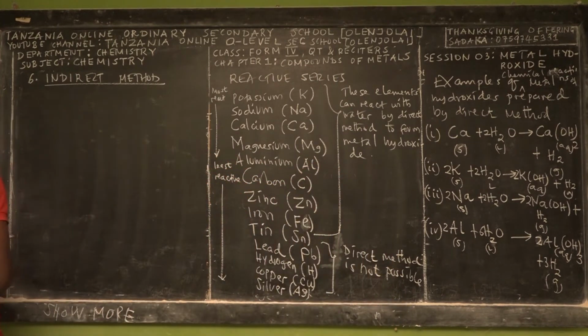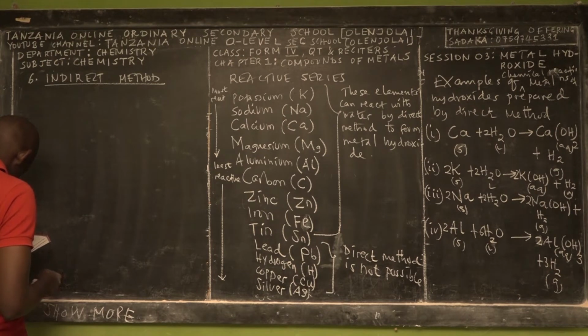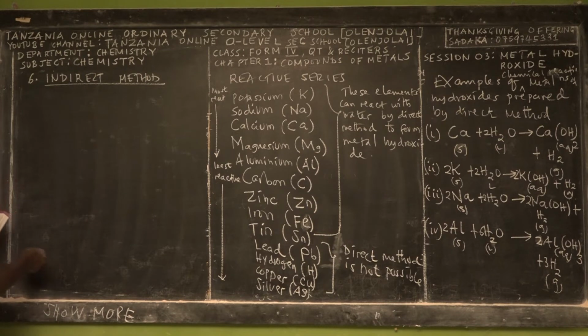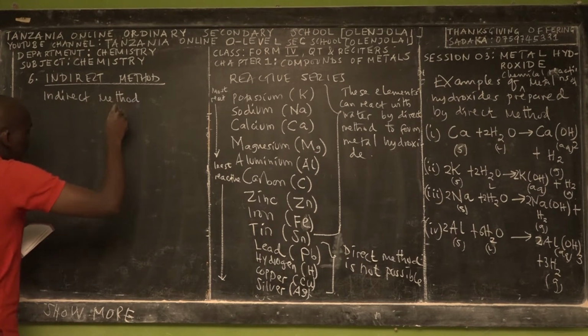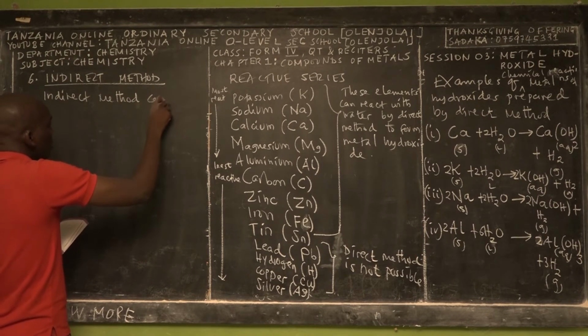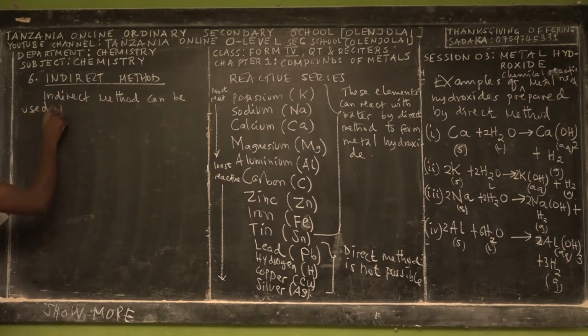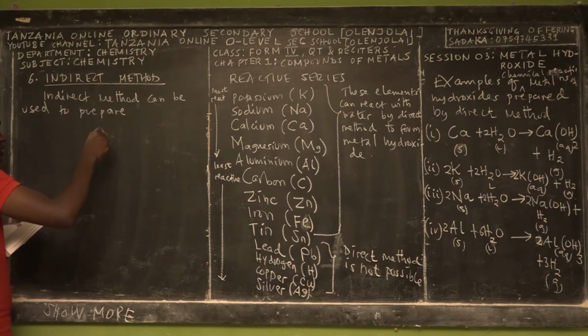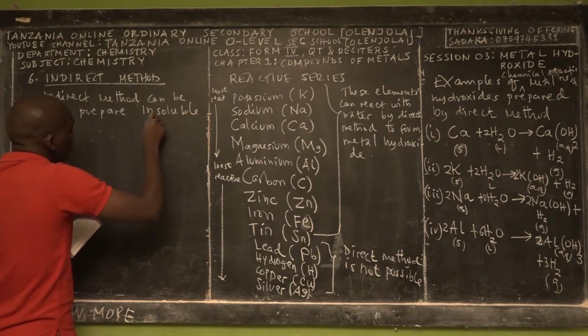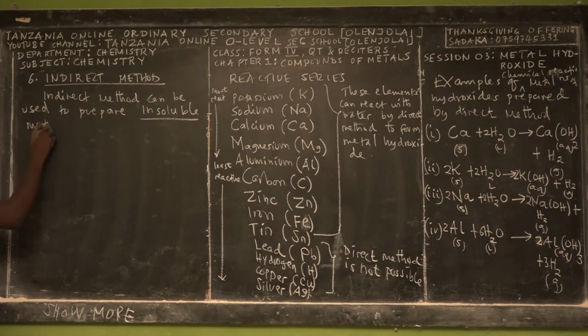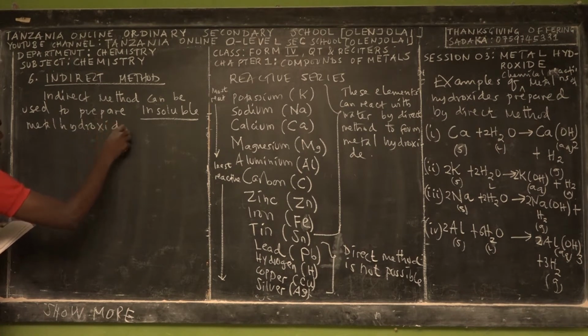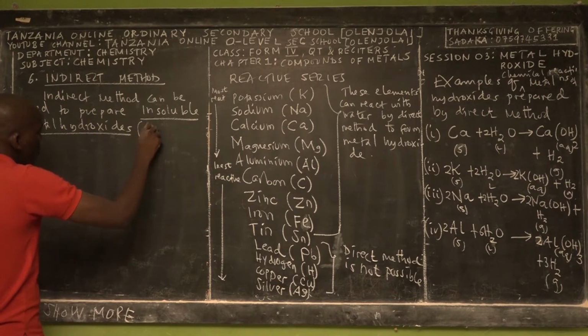The indirect method can be used to prepare insoluble metal hydroxides, which form a precipitate.